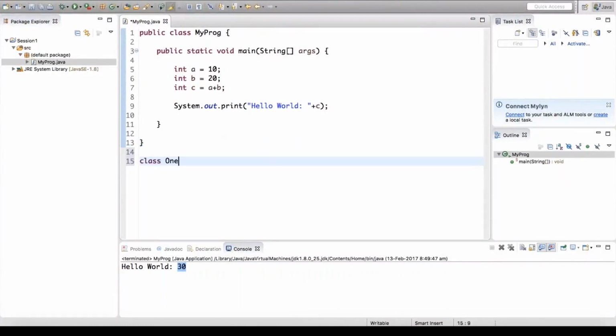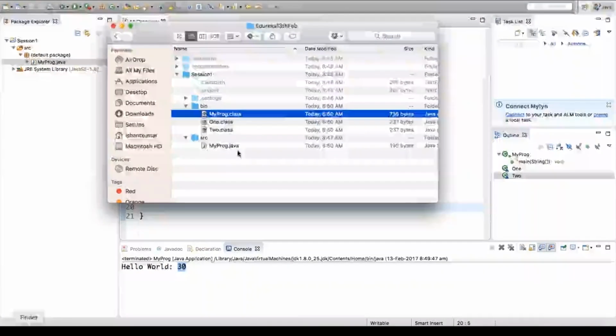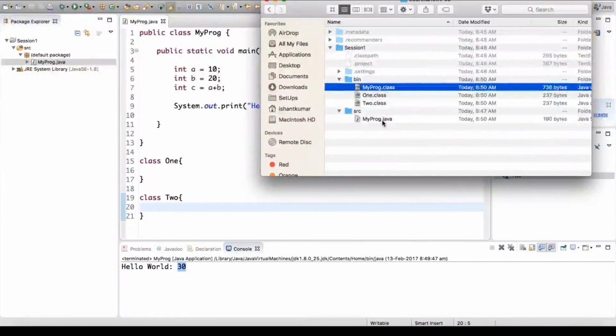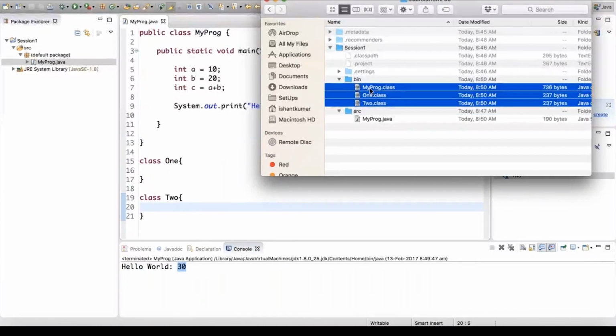If you come up and write some more classes over here, you can find that you're having one source code, but you get the byte code for every class you make in your source code. So that's the learning for the day.